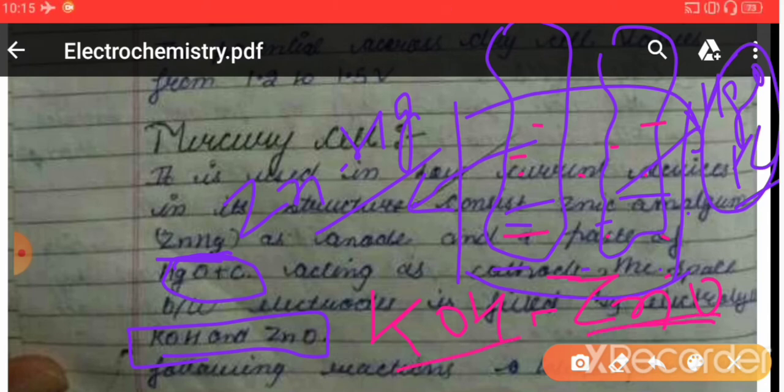So as soon as these metallic electrodes, that is ZnHg, is immersed into the solution of KOH and ZnO, then a potential is set up, right? Similarly, whenever cathode is immersed into the electrolytic solution, then a potential develops, right? Whenever we connect these two, at that time a potential difference is there, and that potential difference is called cell potential, right? A potential will develop whenever we connect these two electrodes, right?